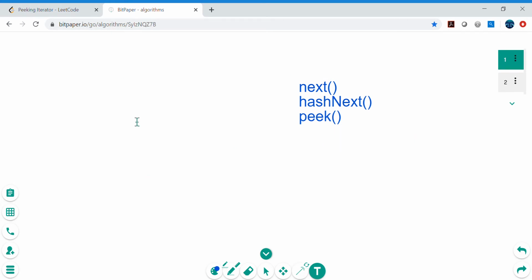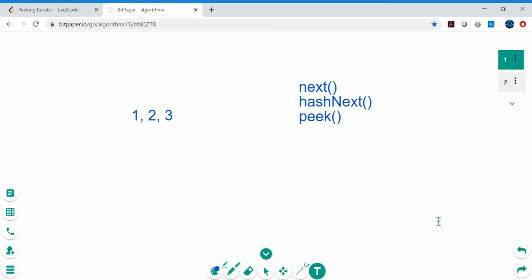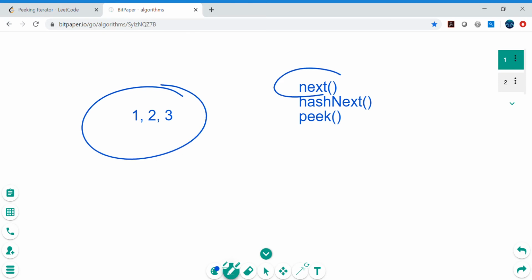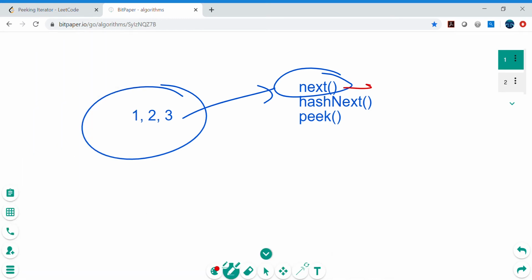So let's try to understand this problem a little bit. Let's say this is the array 1 2 3. Calling next gets you 1, the first element in the list. If we call the next method on this array, it should return 1, because 1 is the first element.